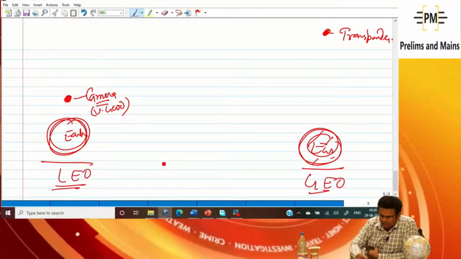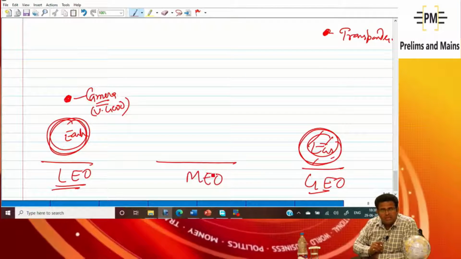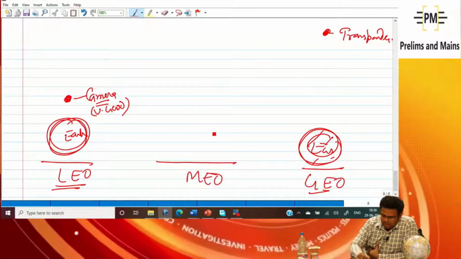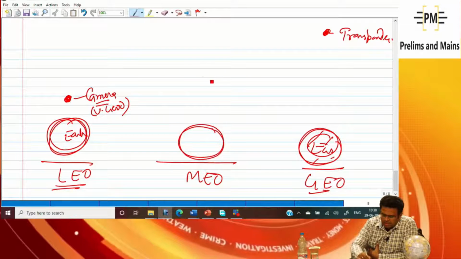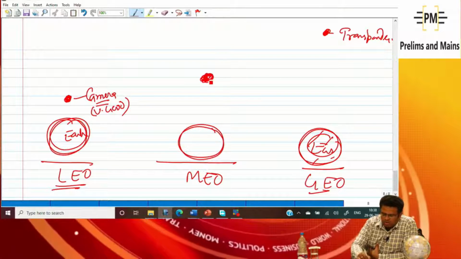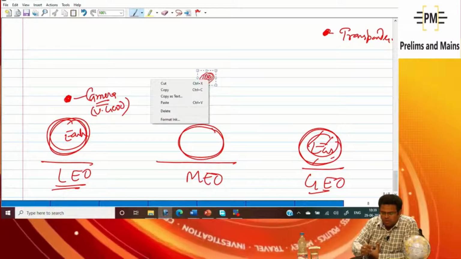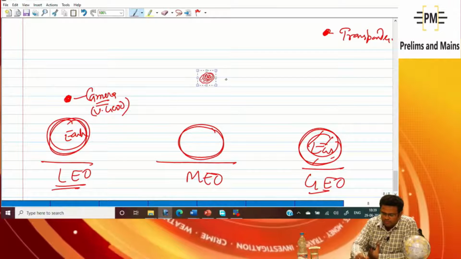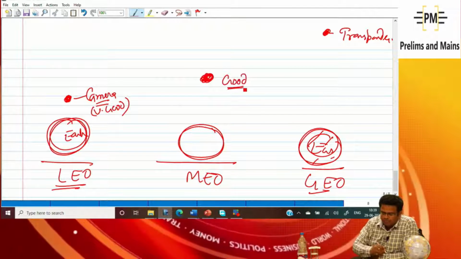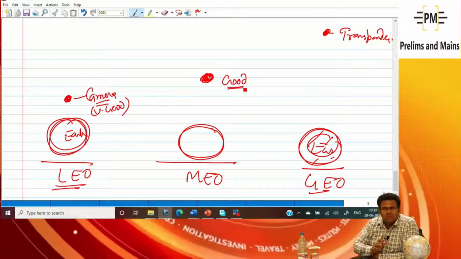But if I am talking about MEO, medium earth orbit, that is 8,000 to 20,000 kilometer, and this is the earth and this height, the camera at this height will take a picture that is not very good but good. Camera I can use now, but it is not very good, but it is good.